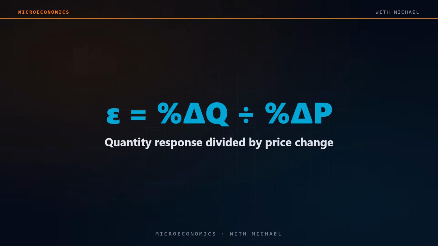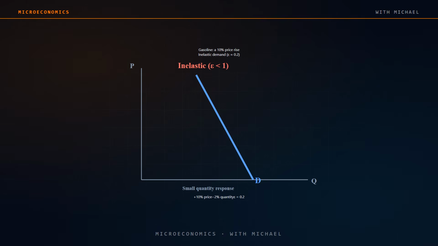Now compare that with luxury coffee. If the price of an artisan latte rises by 10%, many customers shrug, walk to a cheaper café, or just skip it. Quantity demanded might fall by 25%. The elasticity is 2.5, greater than 1, elastic demand. On the demand curve, this looks flat. A small price move triggers a big quantity move.